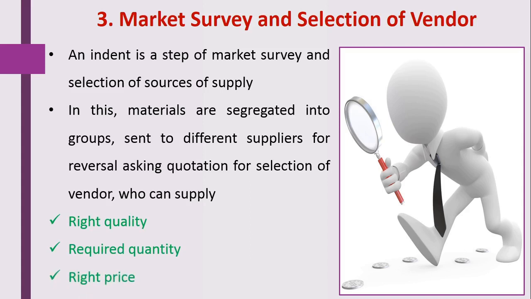The purchase department checks who is providing the right quality product, in the required quantity, with the right price. On the basis of these factors, the selection of the vendor takes place.